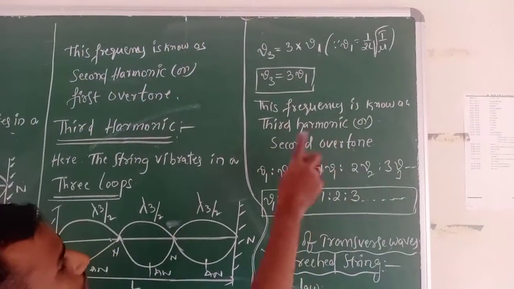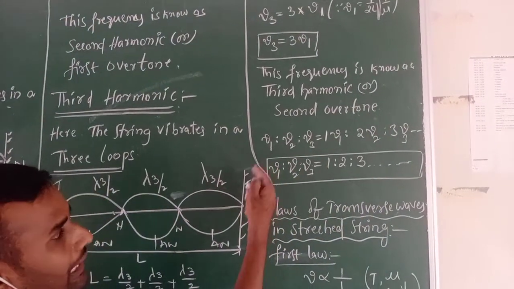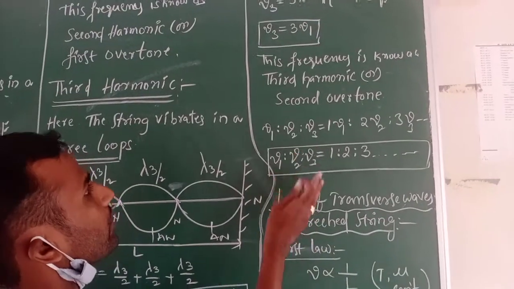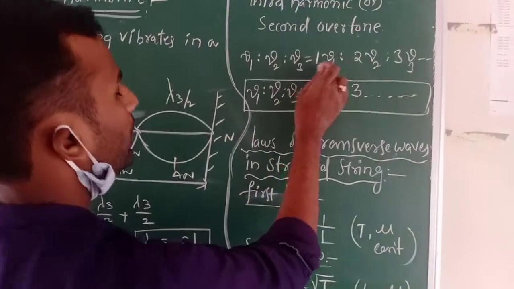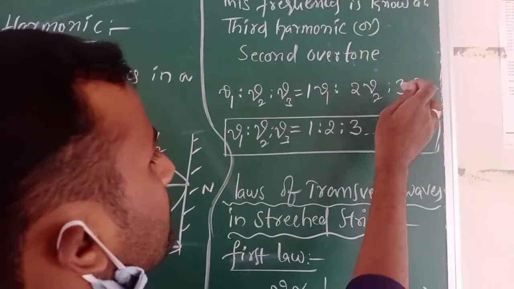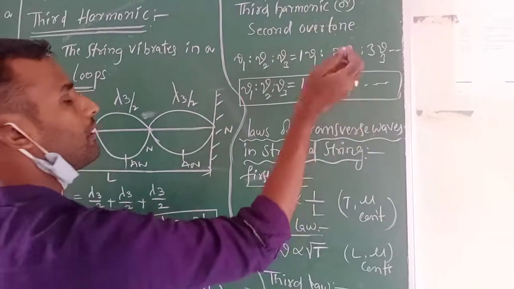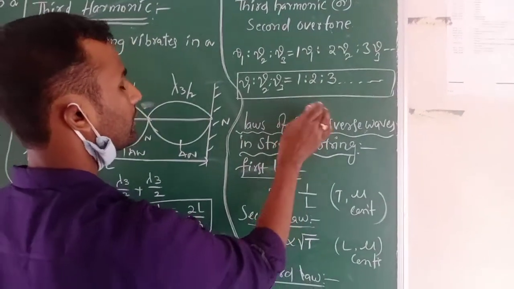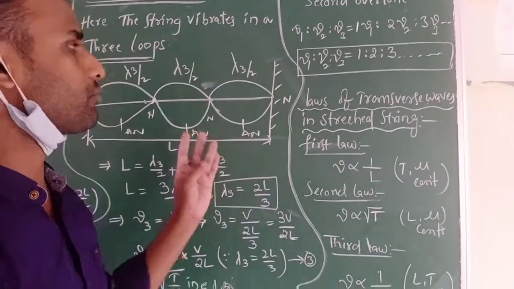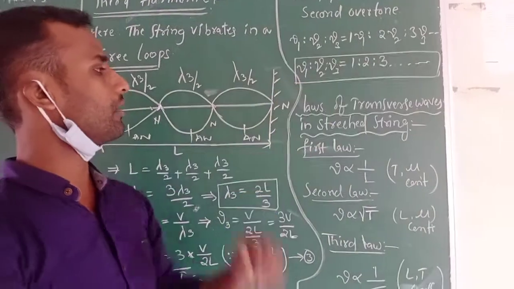This frequency is known as the third harmonic or second overtone. In conclusion, the ratio of the first, second and third harmonics, nu1 : nu2 : nu3, is 1 : 2 : 3, and so on for n harmonics. So the fundamental frequency and the overtones are in the ratio of natural numbers.